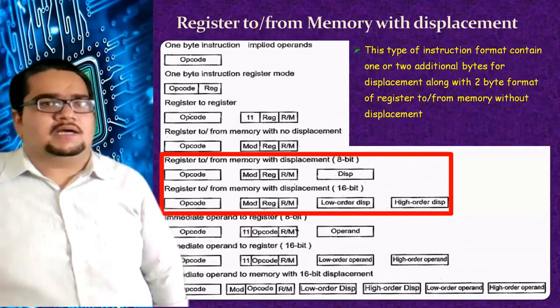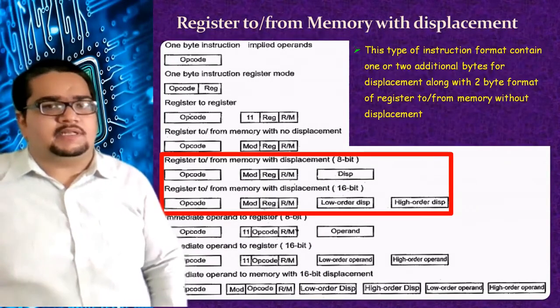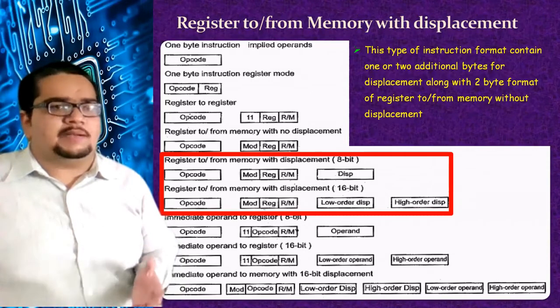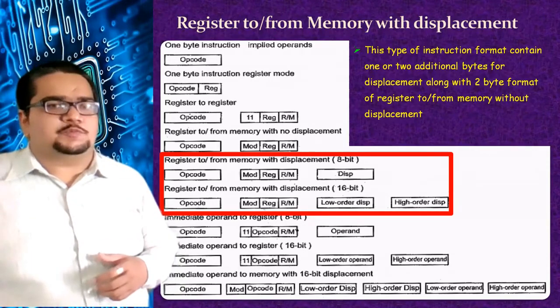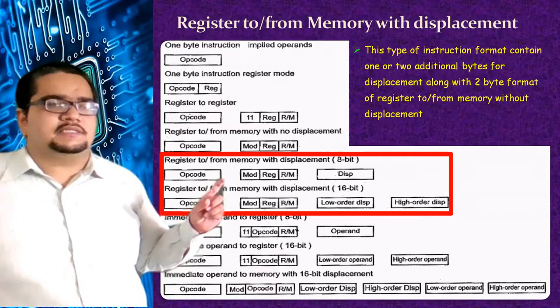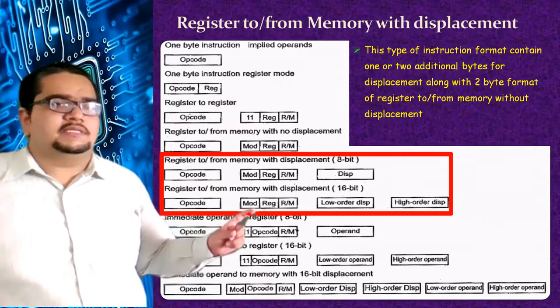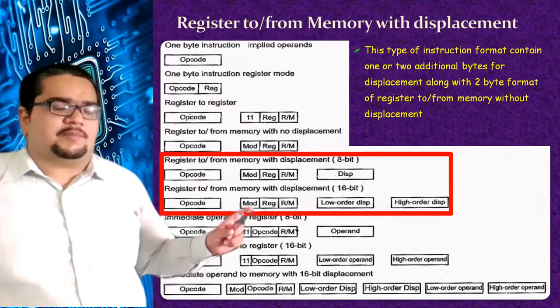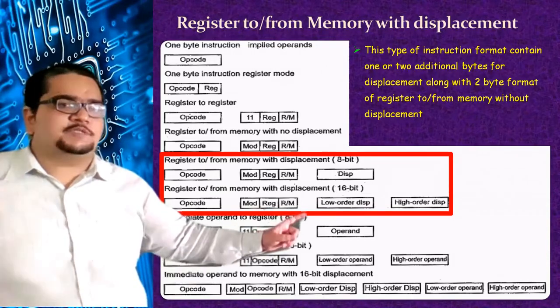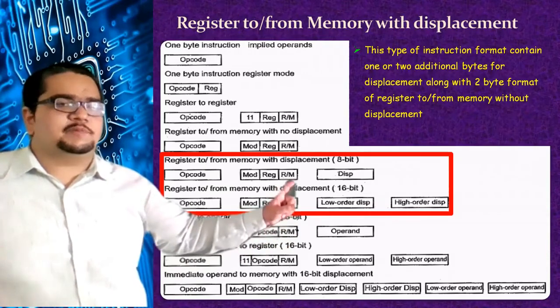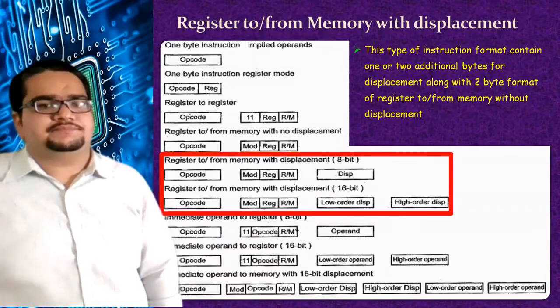So the next is register to from memory with the displacement. With the displacement, again it can be 8-bit displacement or 16-bit displacement. You can see here this is a 3-byte instruction format, but here this one is a 4-byte instruction format, because here the displacement is of 2 bytes. In the earlier one, displacement is only of 1 byte.